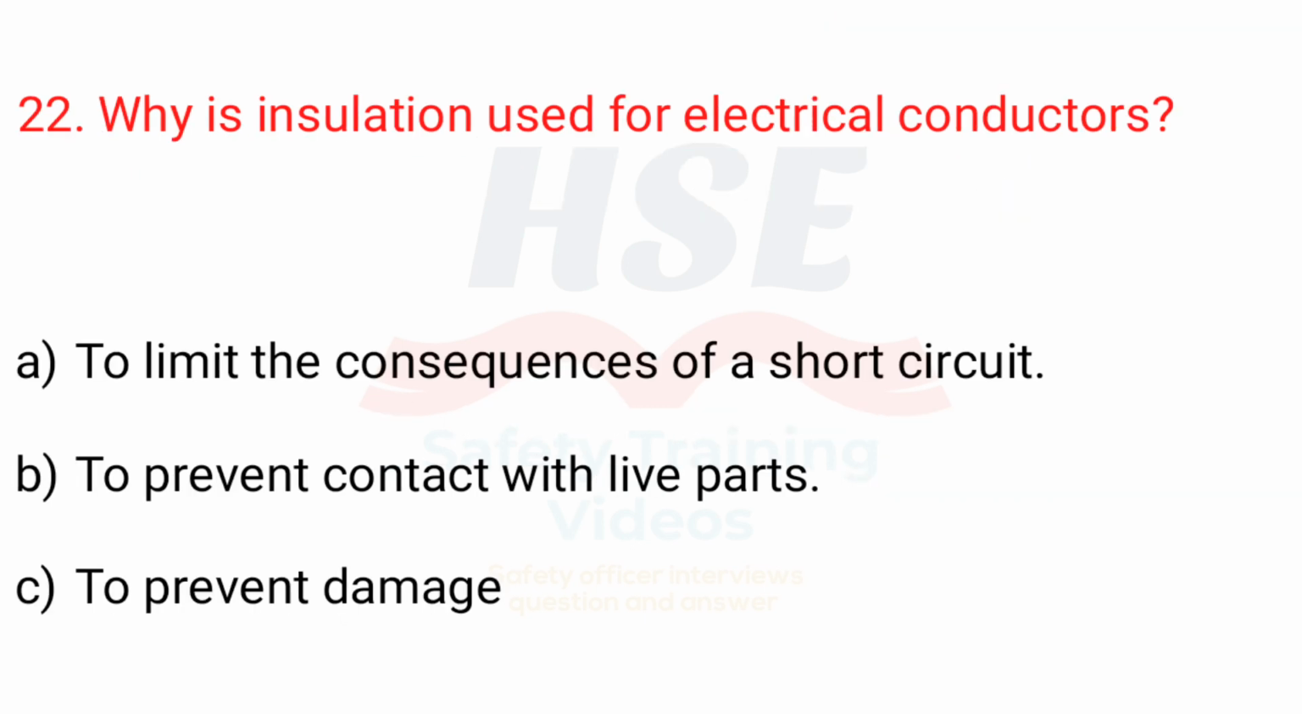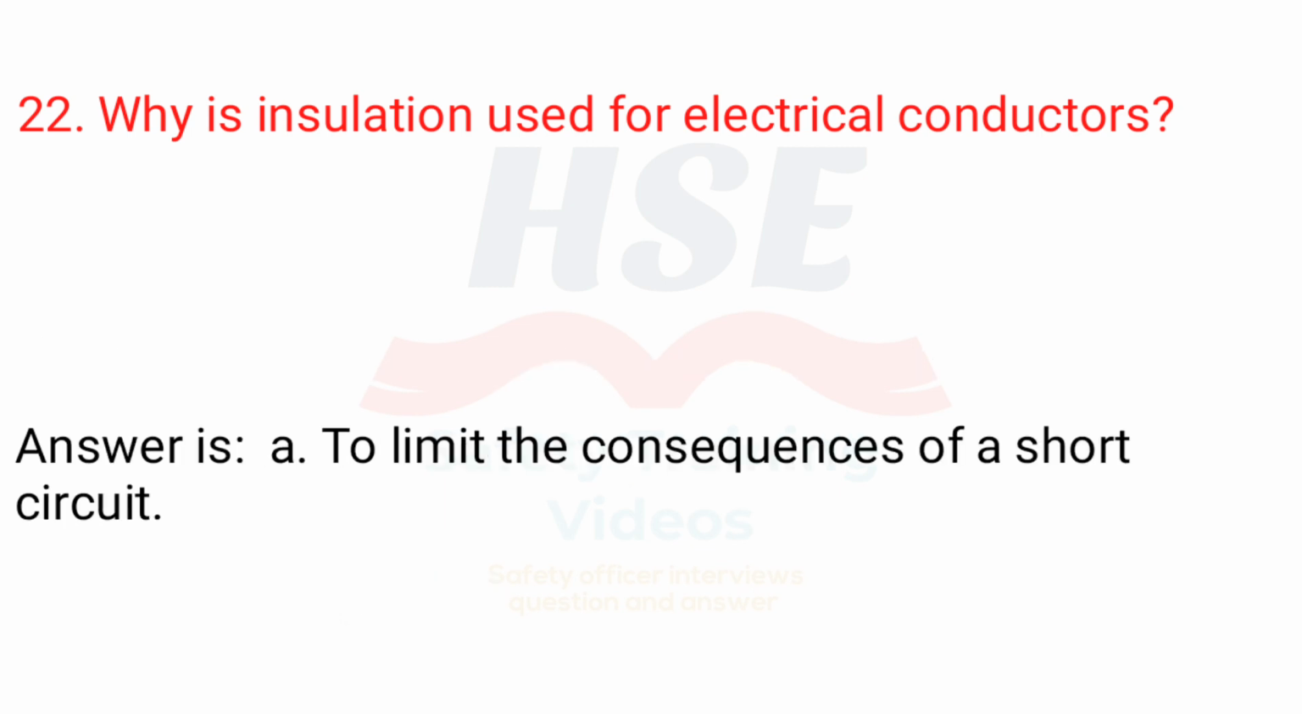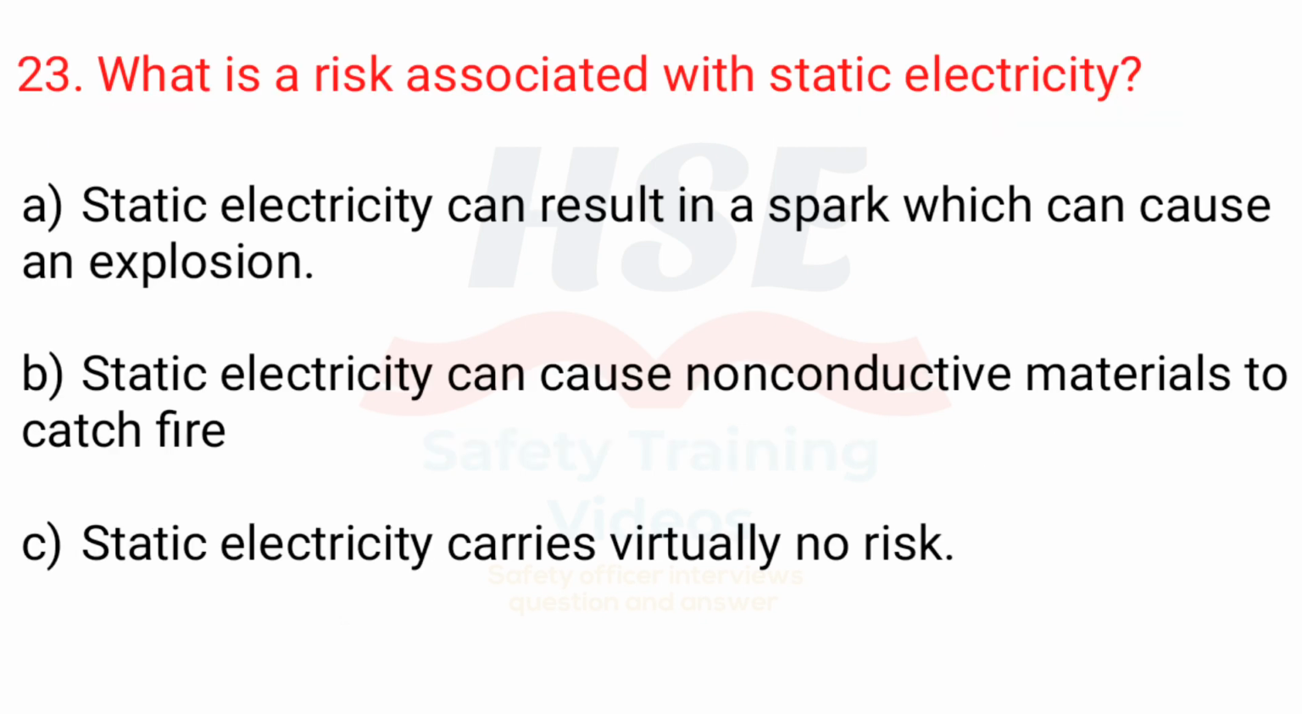22. Why is insulation used for electrical conductors? A. To limit the consequences of a short circuit. B. To prevent contact with live parts. C. To prevent damage. Answer is A. To limit the consequences of a short circuit.